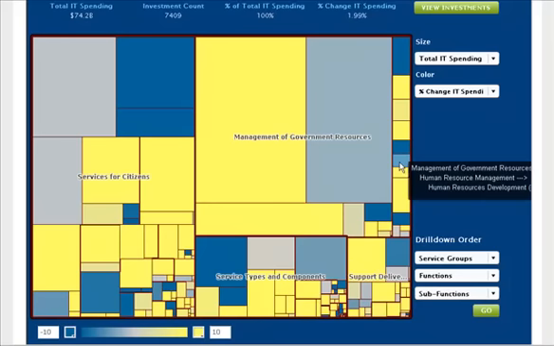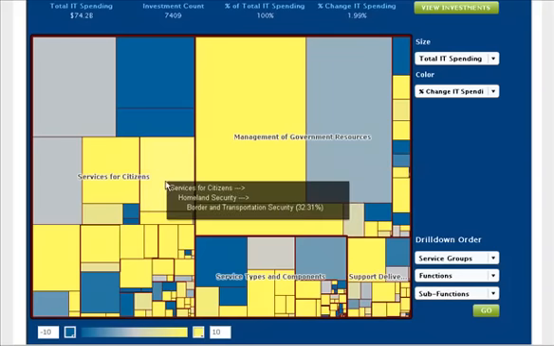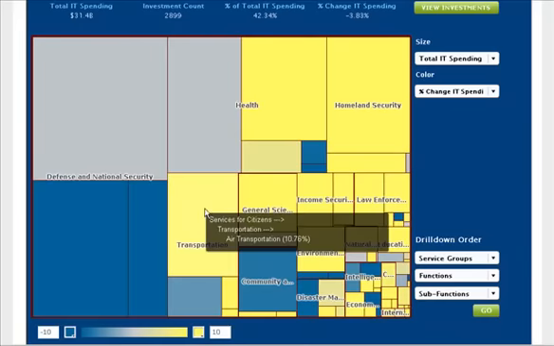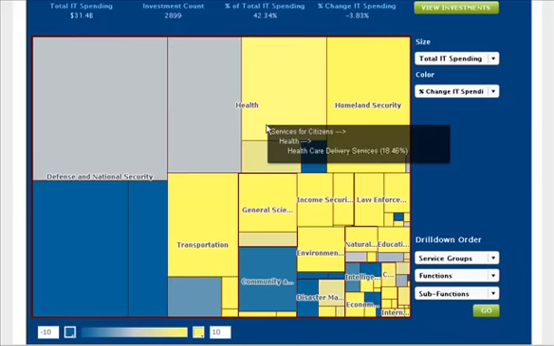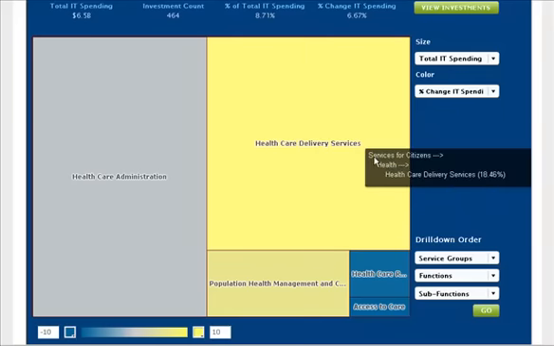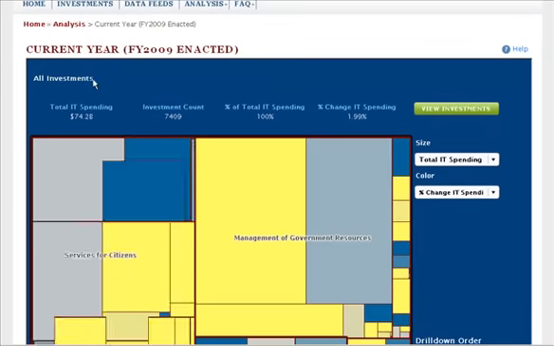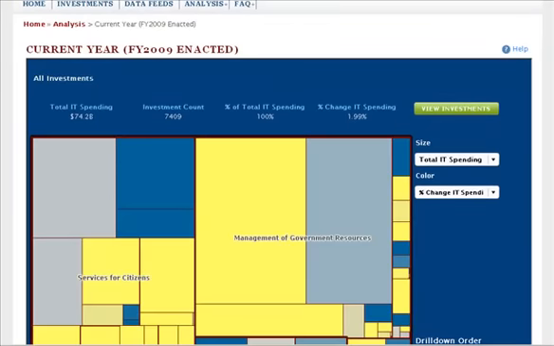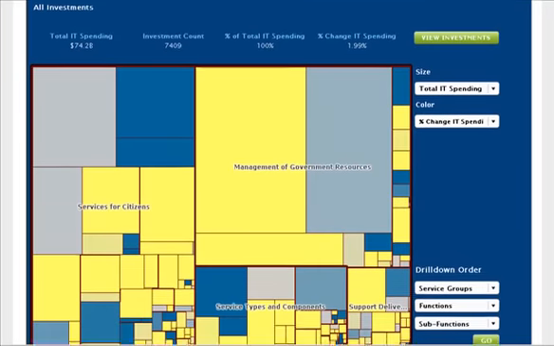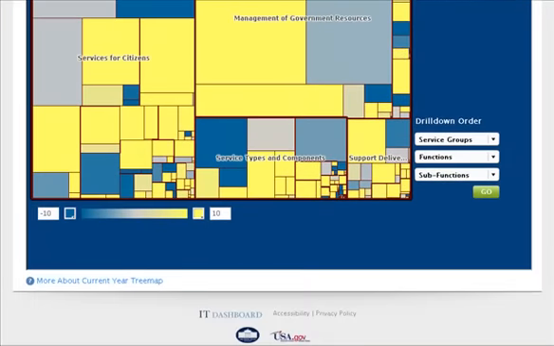You can drill down to see the distribution of IT spending within health, for instance. For help with this tool, as for any page in the IT dashboard, just click the Help link to reveal more information.